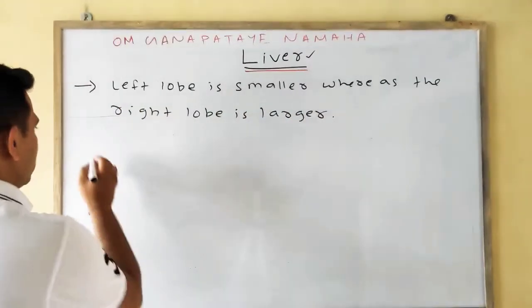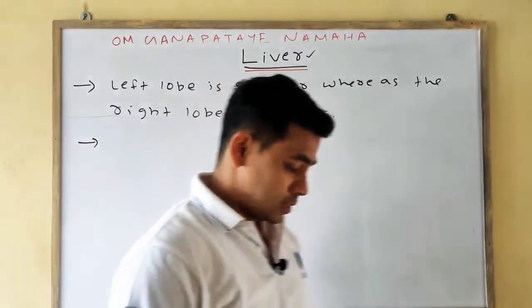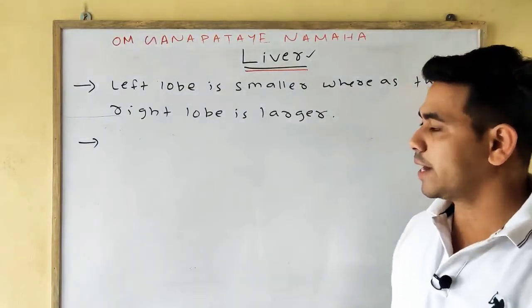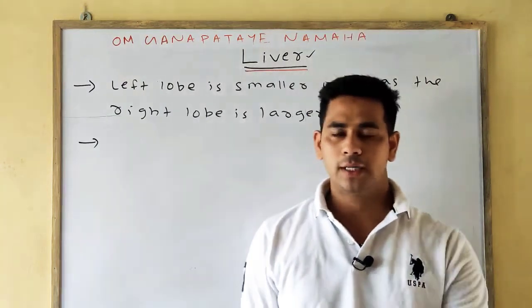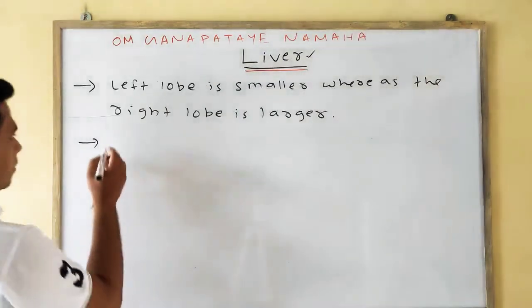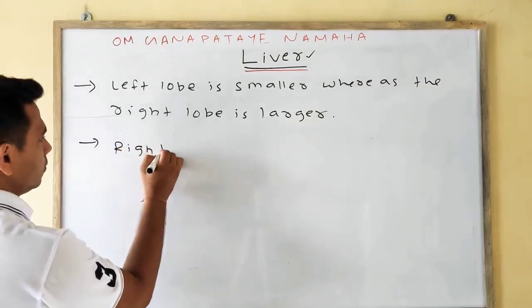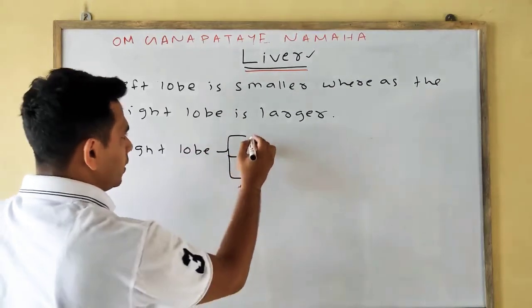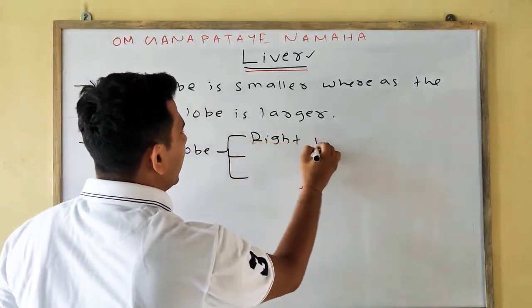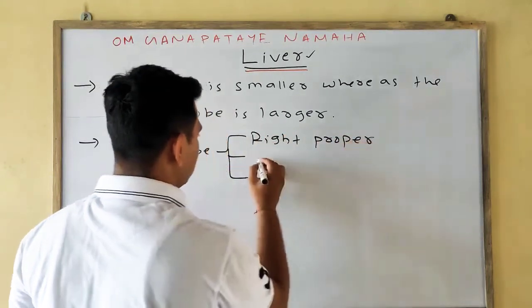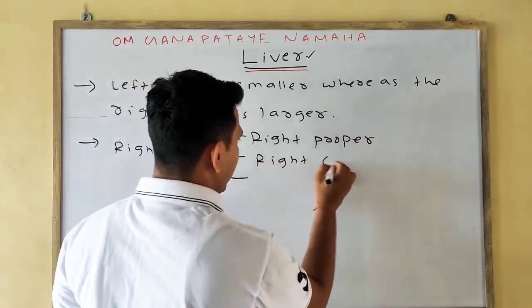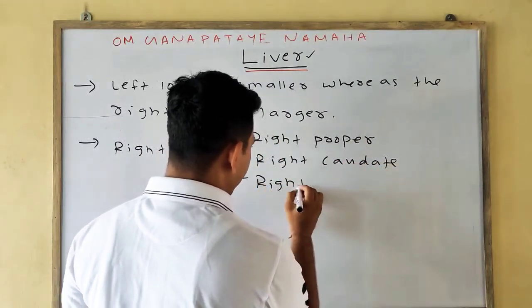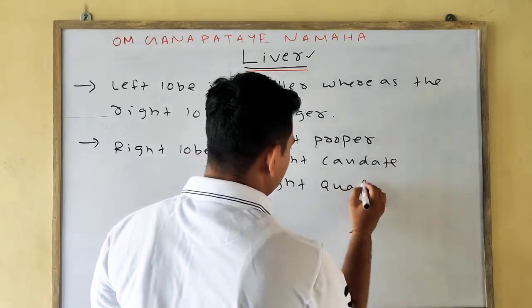And the next point, the right lobe is divided into three segments or portions, that is your right proper, right caudate and right quadrate.